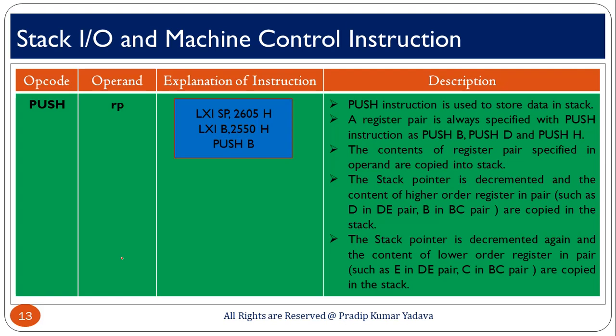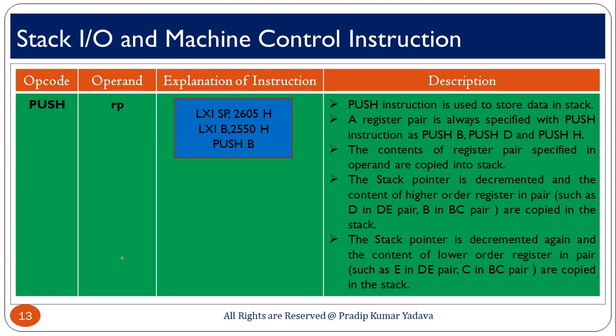This is PUSH RP, where RP means register pair. You can use push with a register pair like BC pair, HL pair, DE pair. Basically you have to use a register pair. Now let's discuss what push is. The push instruction is used to store data in the stack. Basically push and pop are two instructions that work with the stack. A register pair is always specified with the push instruction, as in PUSH B, PUSH D and PUSH H. Basically the first letter of the register pair is written with the instruction.